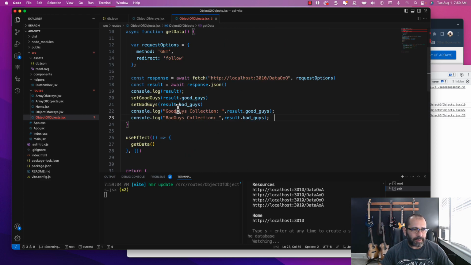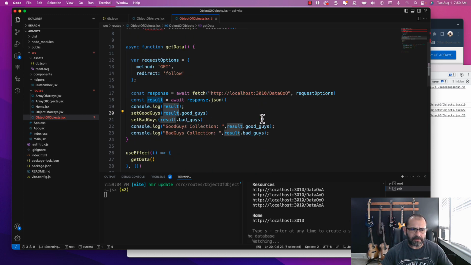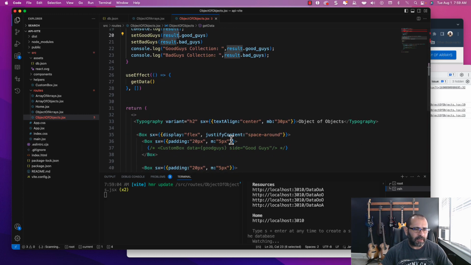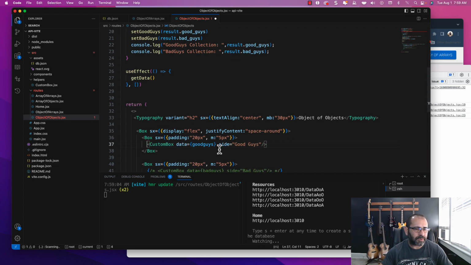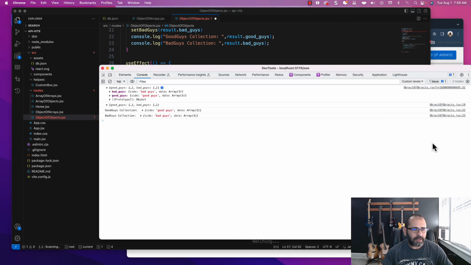All right. Now, how are we going to map this over here? We are already passing this result, that good guys, into these pieces of state. We've already done this before, so this shouldn't be news to you, but there is a slight change that we have to do. This one is going to be good guys, that's fine, and for the side it's going to be good guys as well.